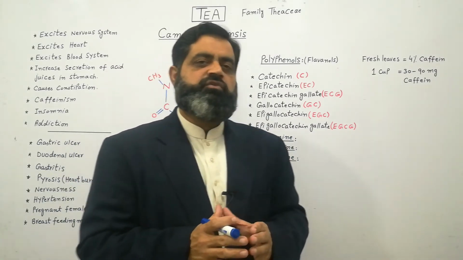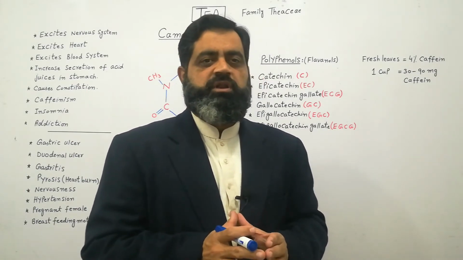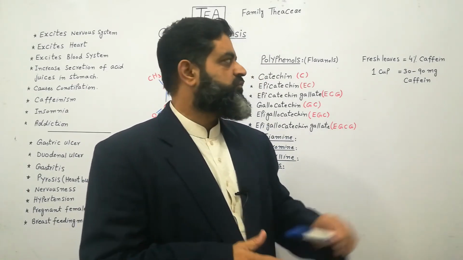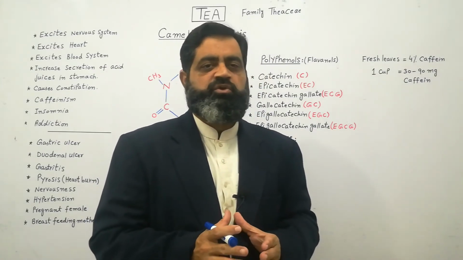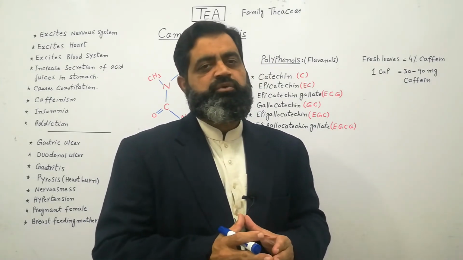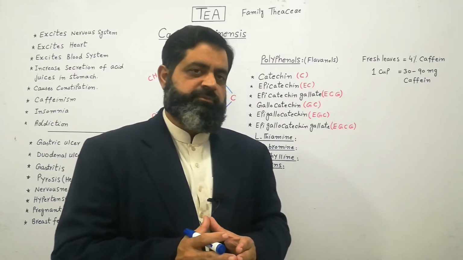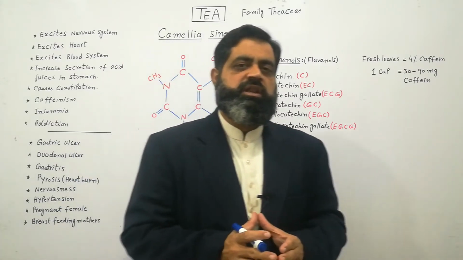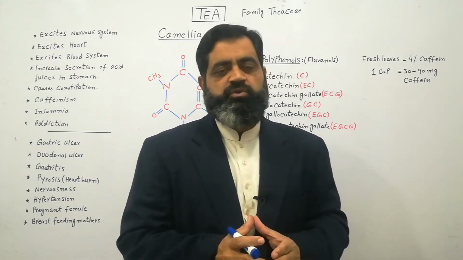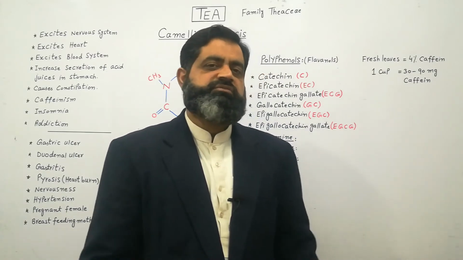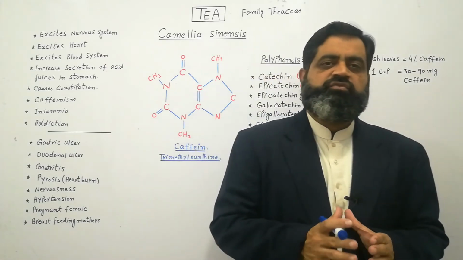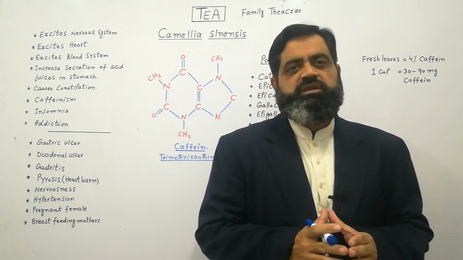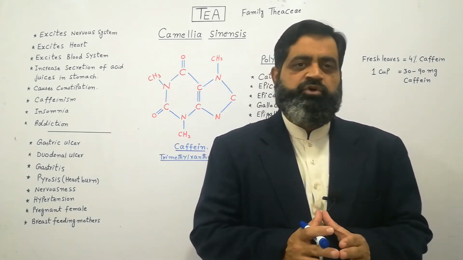If we take 1 cup, 250 ml, of tea in a day, we will get 30 to 90 milligrams of caffeine, as compared to coffee which contains 100 to 200 milligrams of caffeine. So tea contains less caffeine as compared to coffee, but they have the same effect. Now, what kind of effects can tea have on our body?